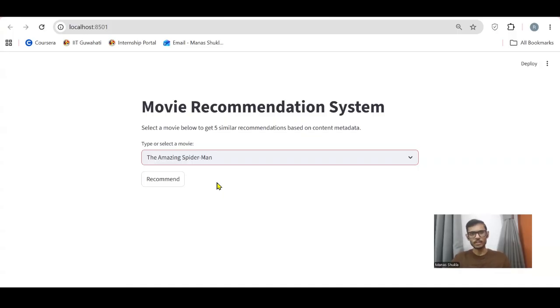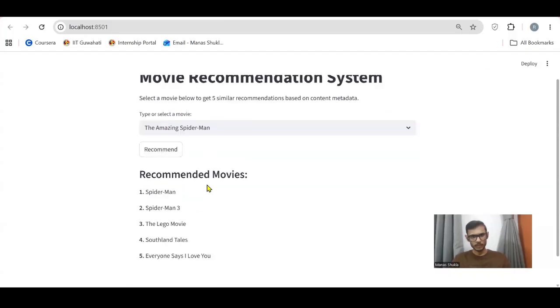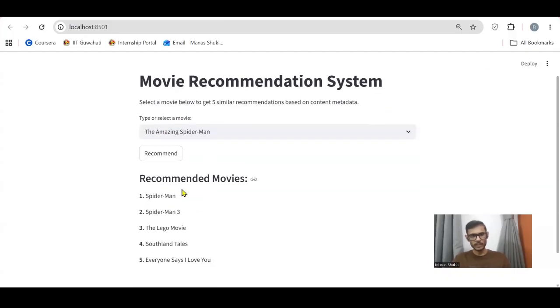Now, let's transition to the core output of this project, our live Streamlit web application. I built this interactive user interface to turn our backend machine learning logic into an intuitive product experience. When I select a high concept film like The Amazing Spider-Man and click on recommend, the recommended movies are Spider-Man, Spider-Man 3, the Lego movies, etc.